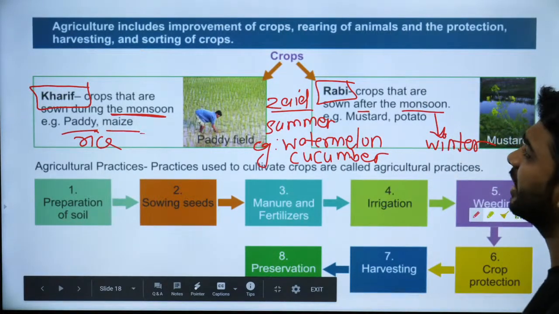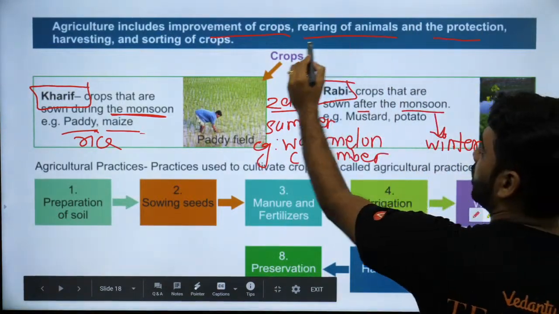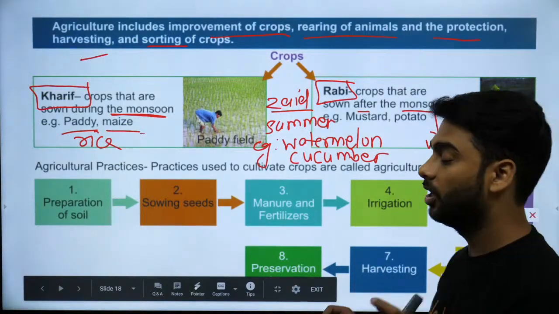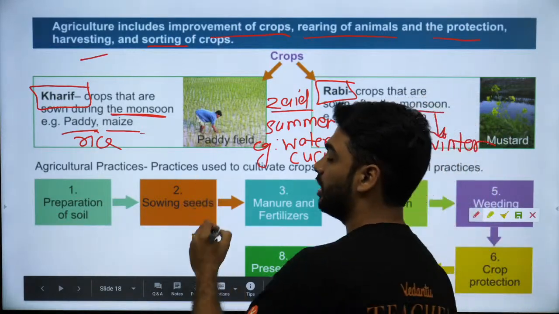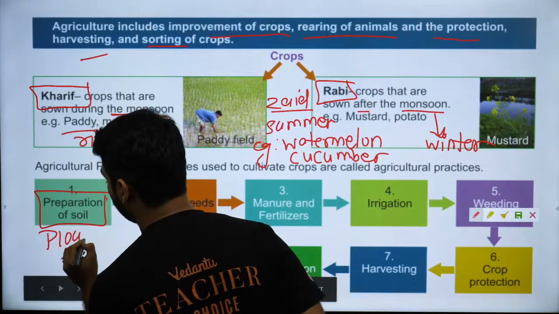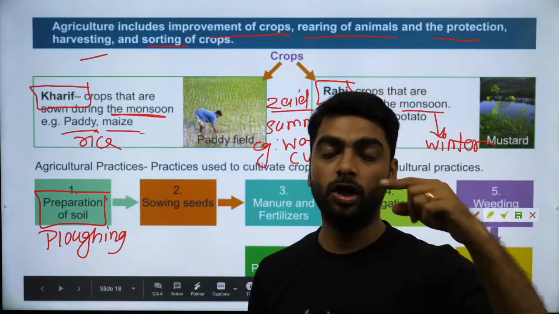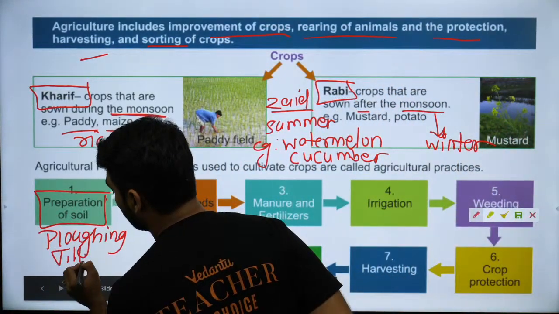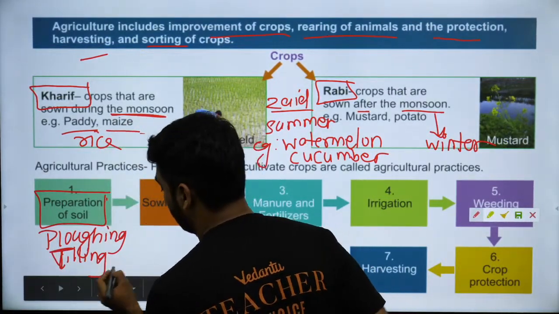What does agriculture management include? Improvement of crops, rearing of animals, protection, harvesting and sorting. Let us discuss each process of agricultural management one by one. Number 1 comes preparation of soil. This includes plowing. Why is plowing done? To loosen and aerate the soil, and tilling of the land and leveling.